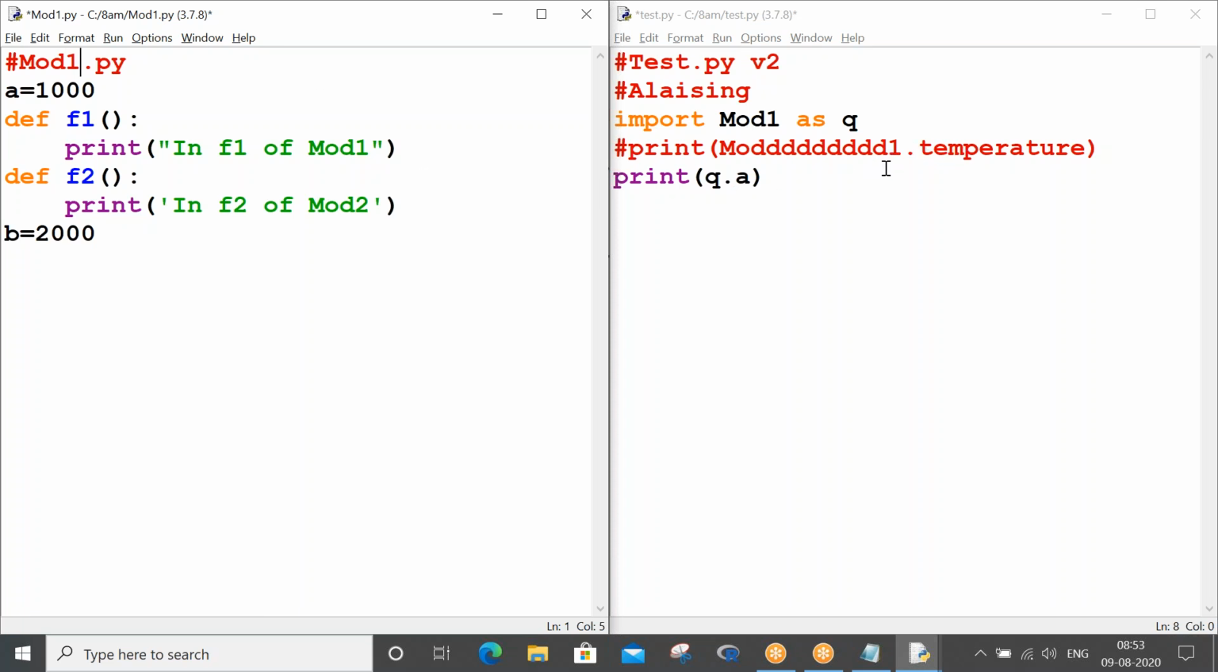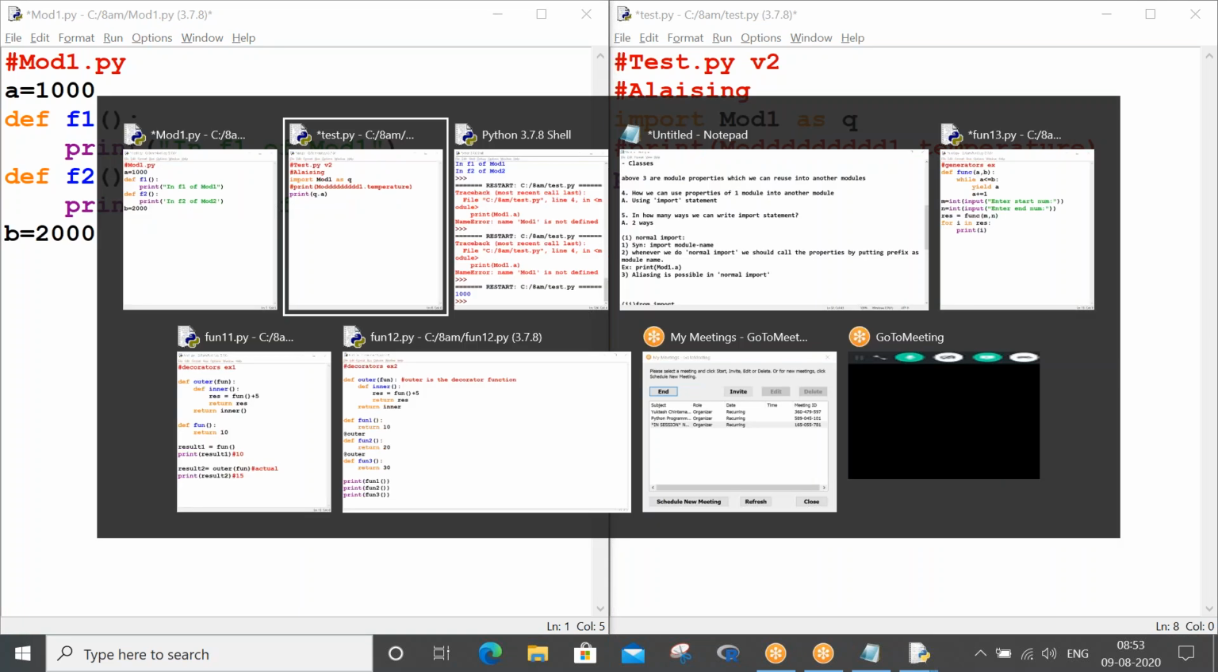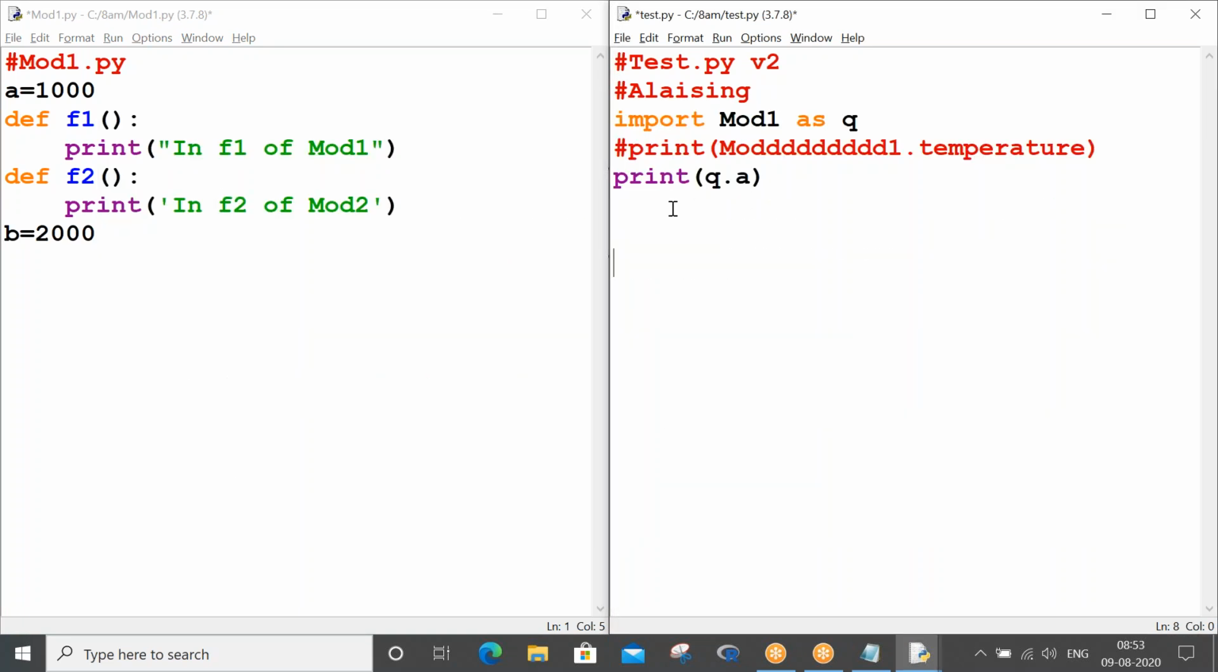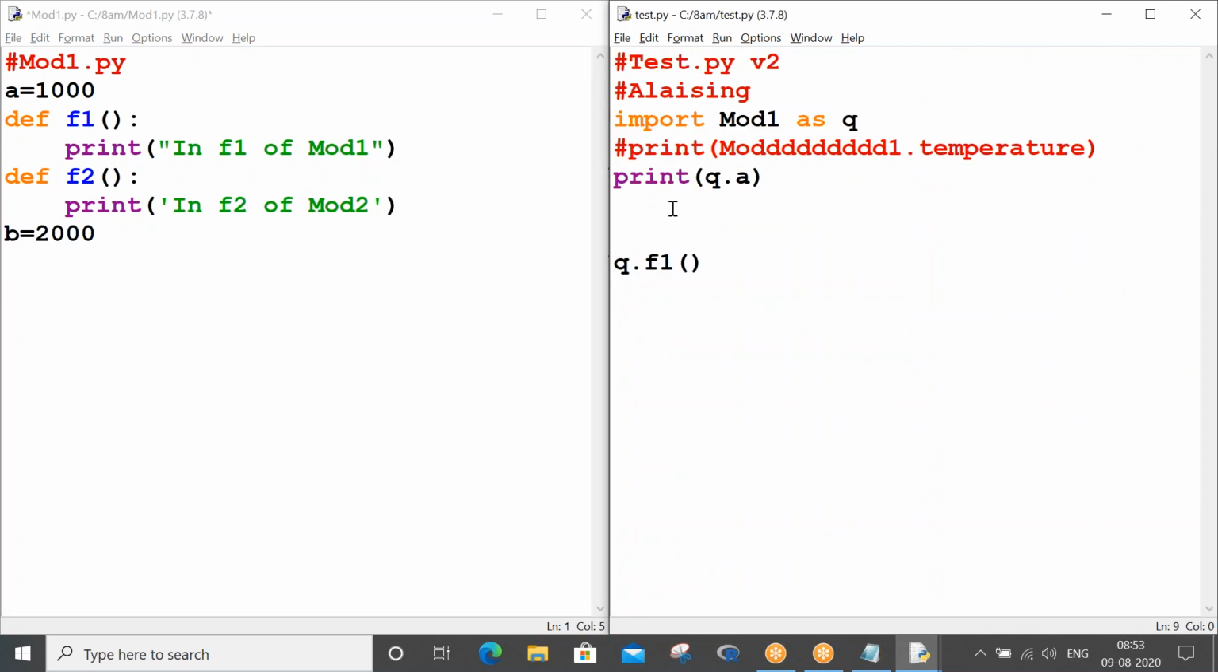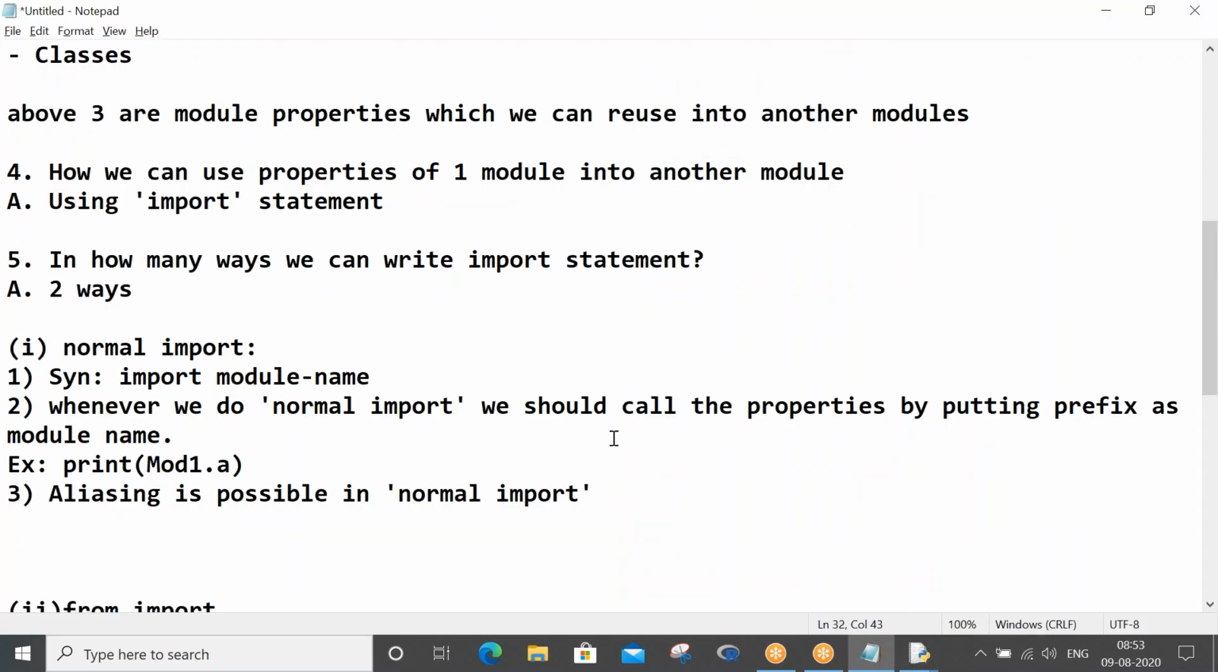Anyways, this is a comment, let it be like that. Now print q dot, you understood, right? So basically aliasing is possible. How do you call f1? Tell me. Q dot f1, control s, f5. Got it? So when you make it an alias, original names will not work, is the point you have to understand. Aliasing is possible in normal import.